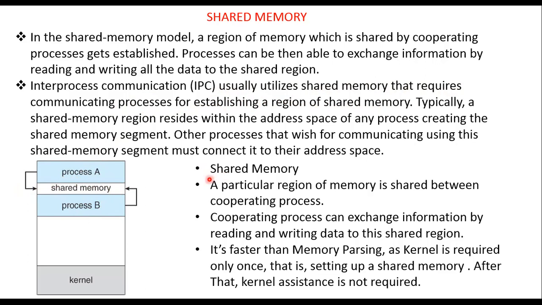So what are the key factors we can achieve with shared memory? A particular region of memory is shared between cooperating processes. Processes that want to do inter-process communication will use this shared memory by allocating a particular region. Cooperating processes can exchange information by reading and writing data to the shared memory. They can read the data from the shared memory and also write data into it. It's faster than message passing, as the kernel is required only once, that is, for setting up shared memory. After that, kernel assistance is not required.